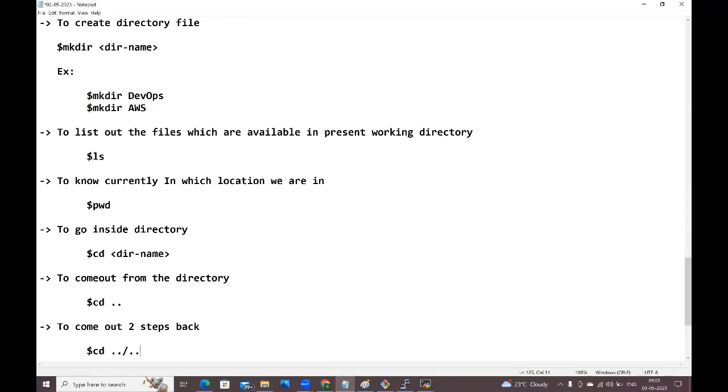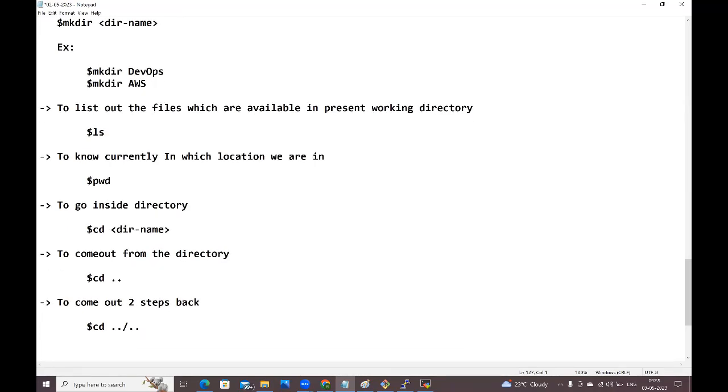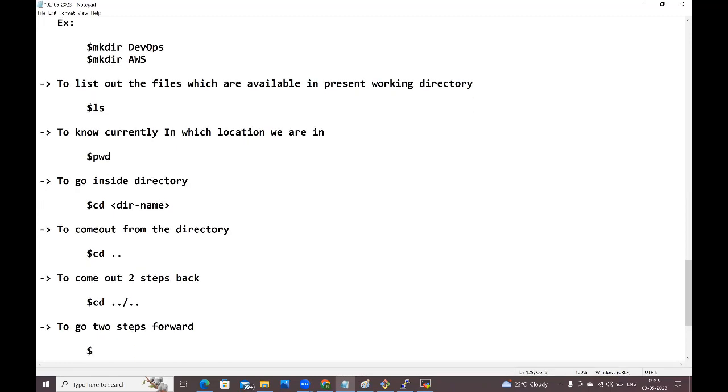Right, I want to go 2 steps forward, guys. Then what command we need to use? This is the command, guys. $cd, directory name 1 slash, again here directory name 2. Like that we need to give, guys. If you want to go 2 steps forward, this is the command. If you want to come out 2 steps back, this is the command which we need to use.